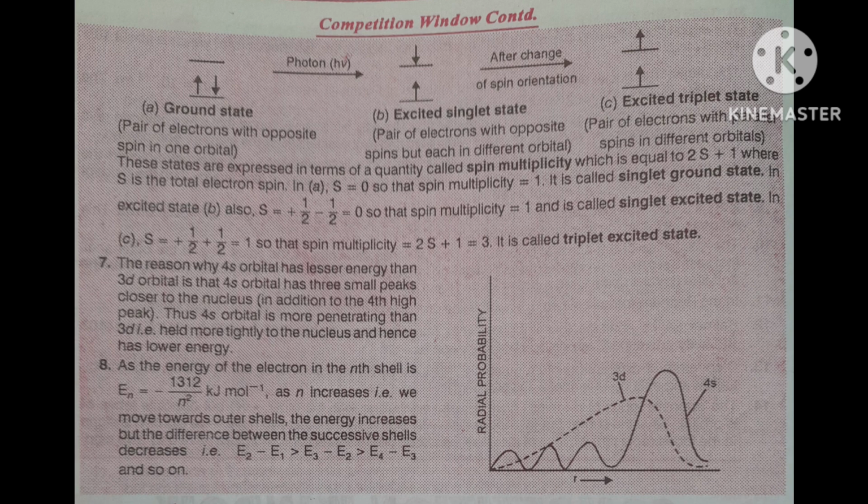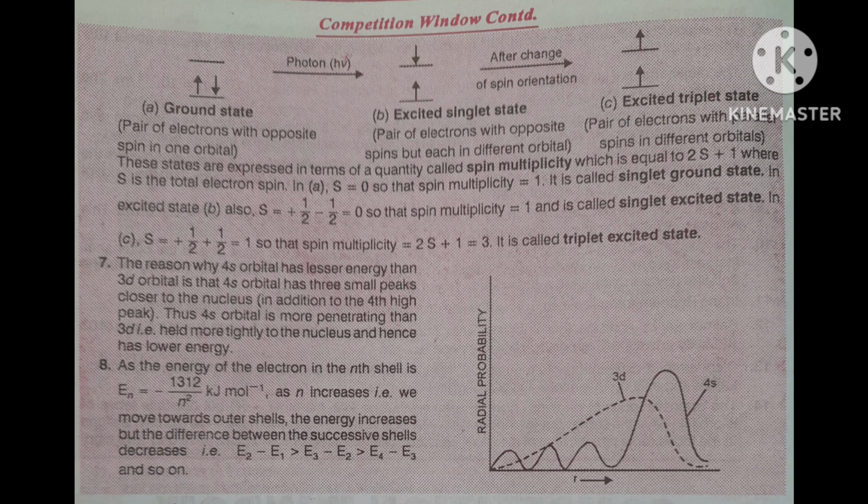Hund's rule, that is what you are following here. Means one electron will go in each orbital. Correct? Pauli exclusion principle and Hund's rule. Now you understand that situation. Okay. First one electron will fill in one, in the same direction, that type of situation. Then this is actually the excited triplet state, means a pair of electrons with parallel spins in different orbitals.